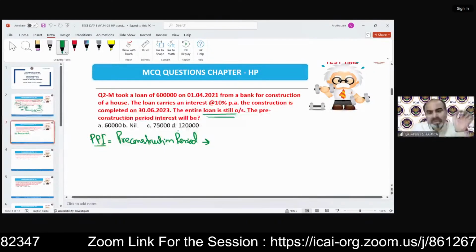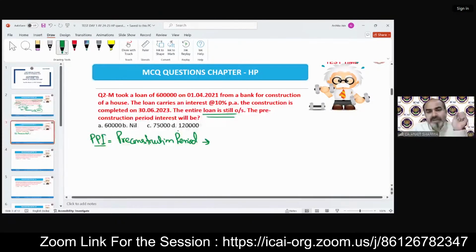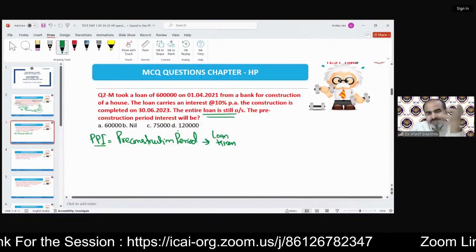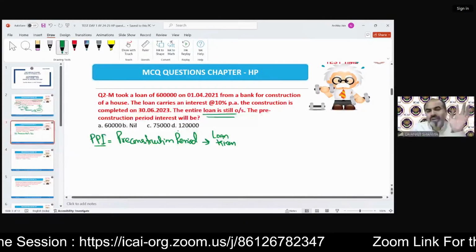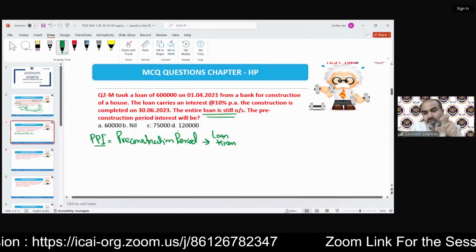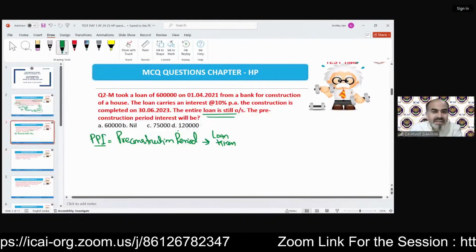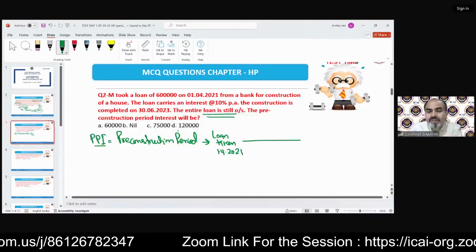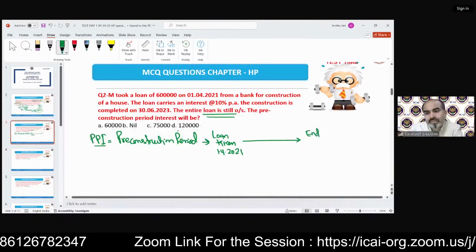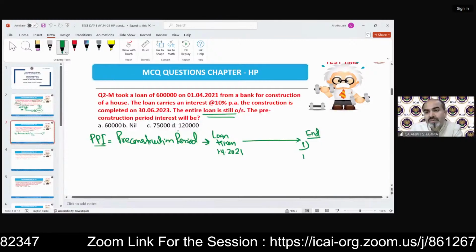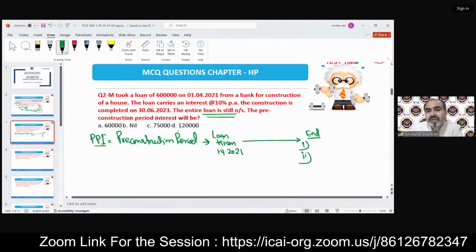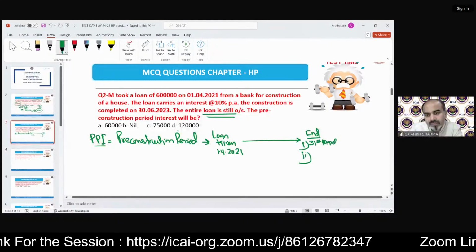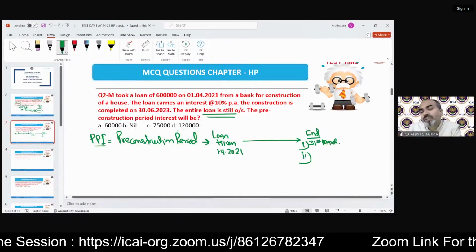We have explained the pre-construction period in detail in the previous lecture. For the time being, the pre-construction period starts from the date we take the loan. Just follow this formula and you will never solve it wrong. You have to follow the provision, follow the rules. The loan was taken on 1st April 2021, and it will end on the earlier of the following dates: 31st March before construction is complete.